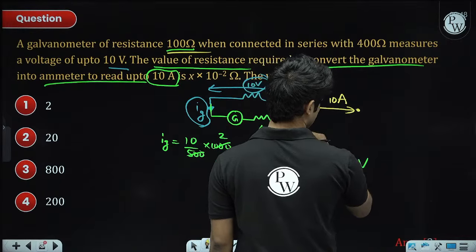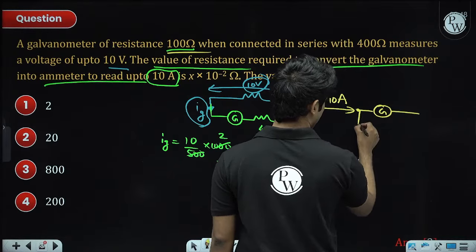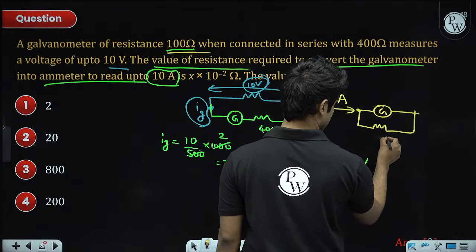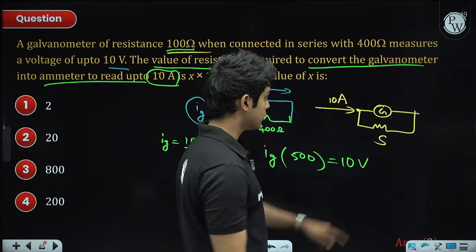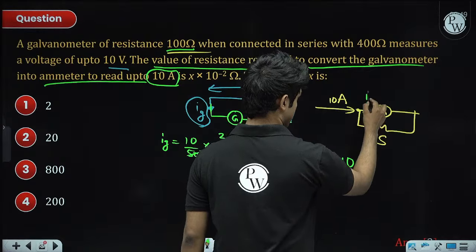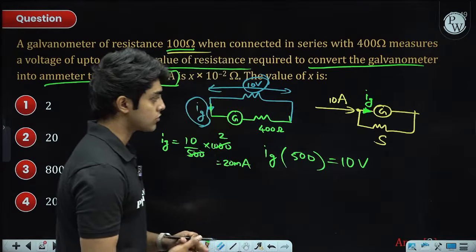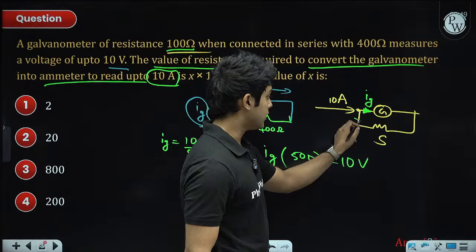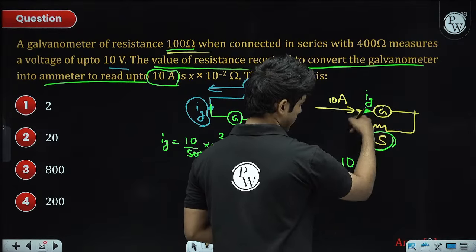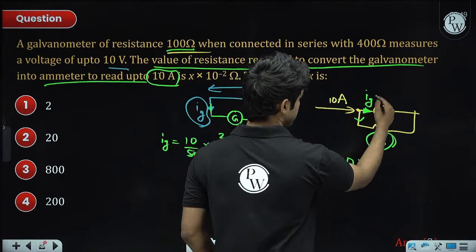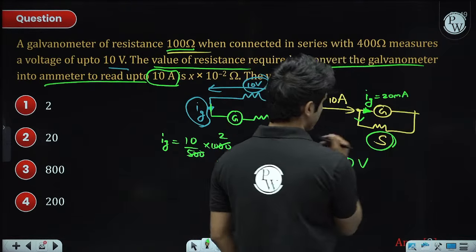Now the galvanometer will have G, and in parallel we will connect a shunt resistance. Let's call it S. So why are we connecting in parallel? Because the current through the galvanometer has to be Ig. If a large amount of current passes through the galvanometer, it destroys the galvanometer. So that's why we give the current a different path to move, and that's why the shunt is connected in parallel. Now Ig was how much? 20 milliampere, for full scale deflection, we calculated in the previous part.